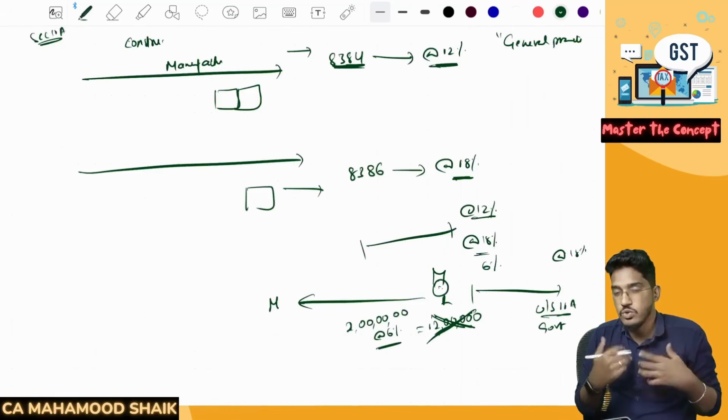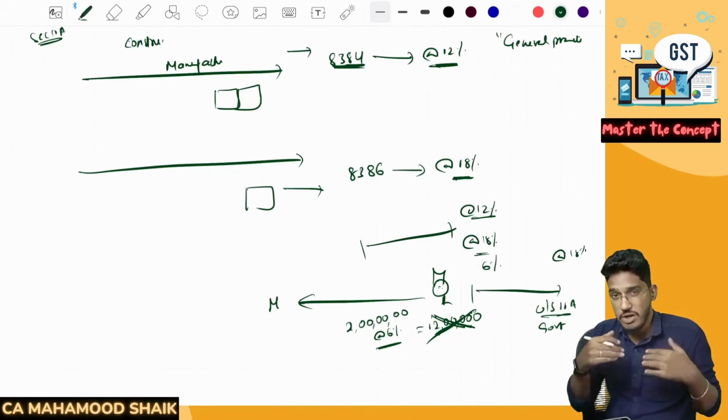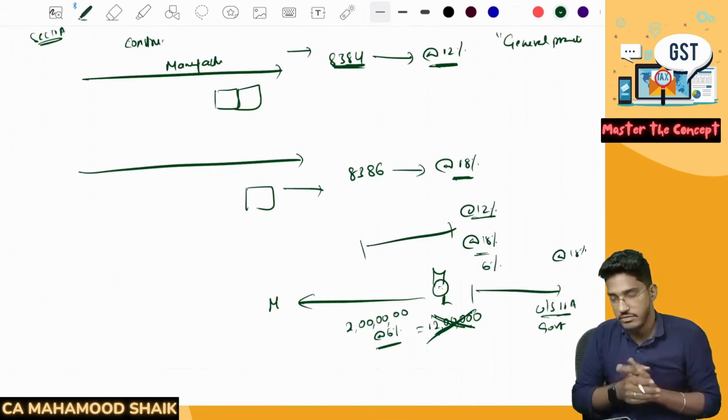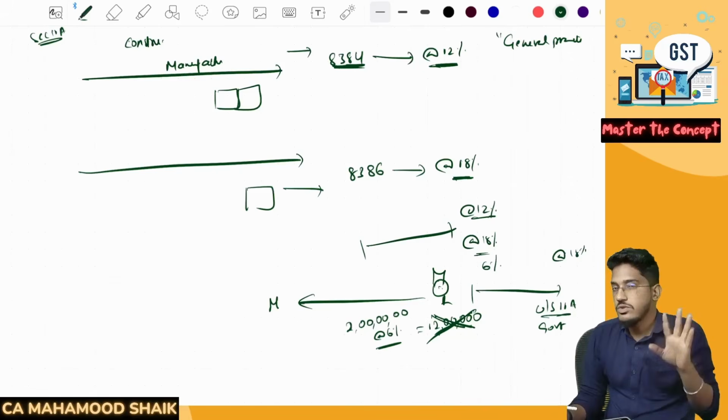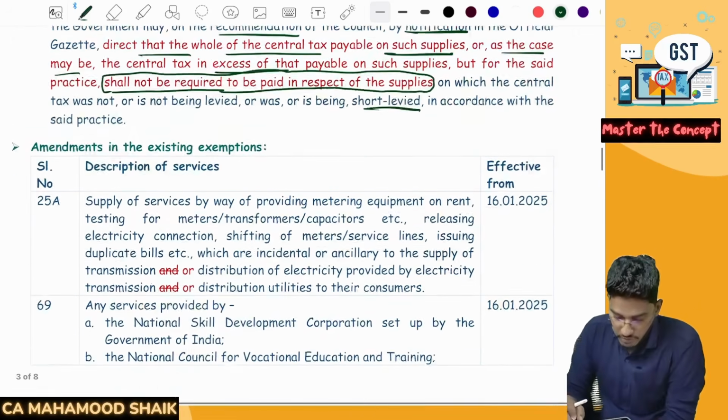The government can give up their power. Okay, we will not recover the amount which has not been collected or which has been short collected. We will not demand that payment from you. So that is once again on a case to case basis. They will take that decision. Okay, to provide that relief, section 11A has been introduced.